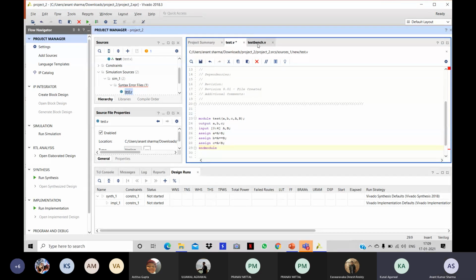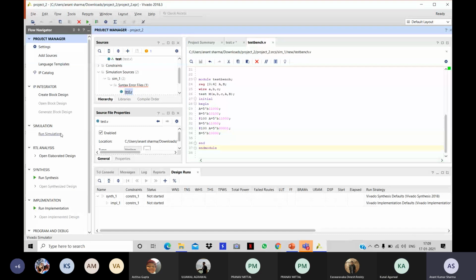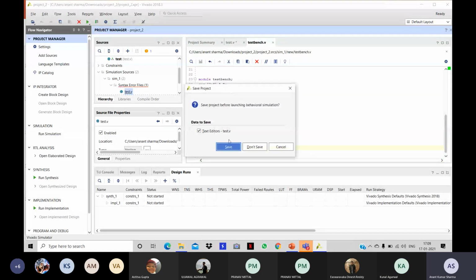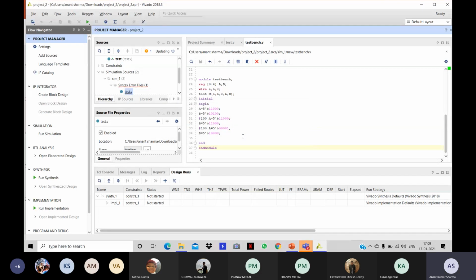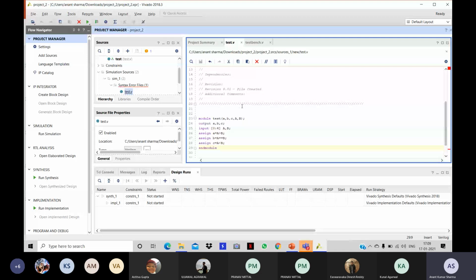Let me check it carefully. Module test A, B, C. Outputs are A, B, and C. Inputs are A and B, which are vectors. Assign A, assign B, assign C, and end module. Okay, it's all correct.